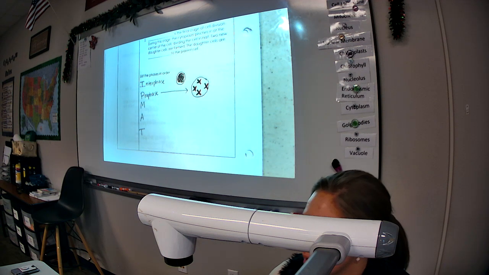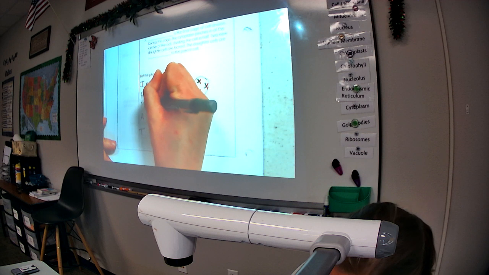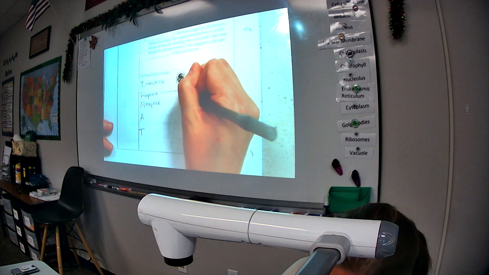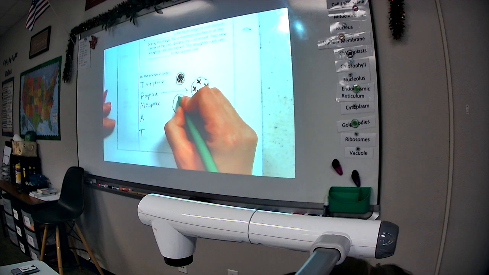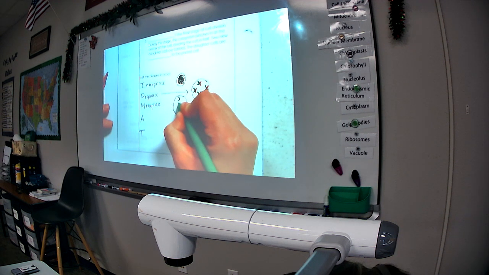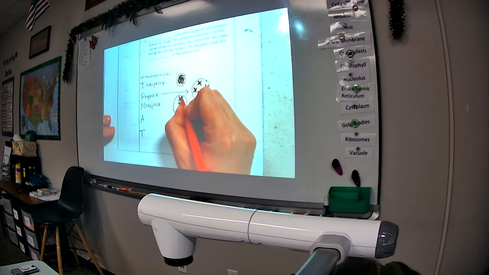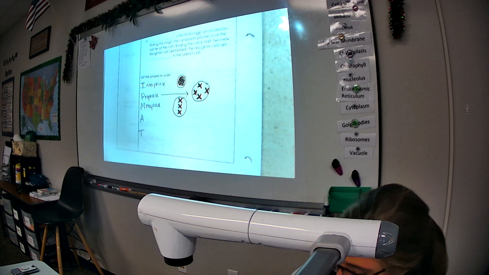Next we have the M. What does the M stand for? Luke? Metaphase. All right, Luke, what happens in metaphase? Very good. So now we're going to draw our chromosomes again, but this time they're lined up in the middle. I only have space for 3. That's okay. So the chromosomes line up in the middle. Oh, it's a perfect line.